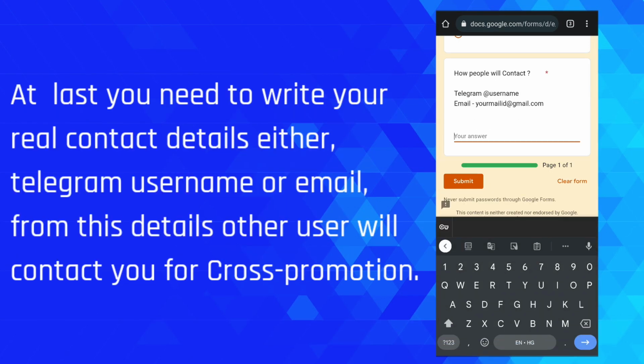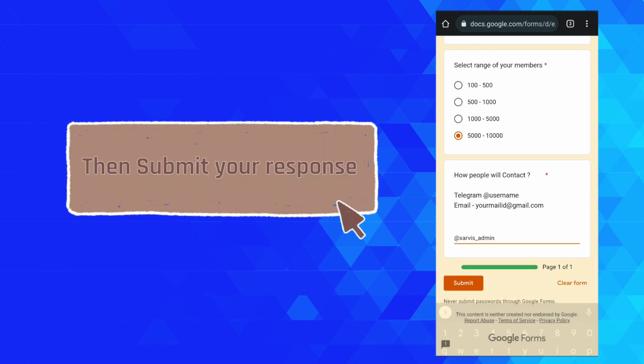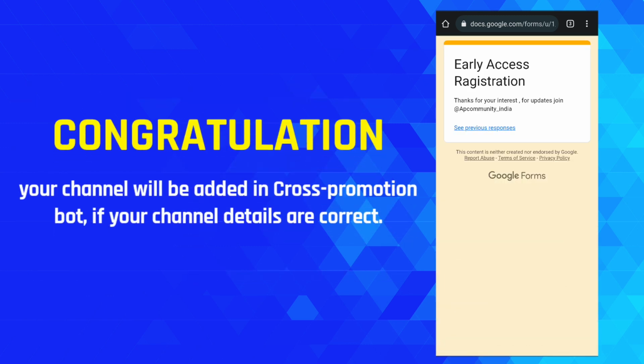At last you need to write your contact details, either Telegram username or email. From these details other users will contact you for cross promotion. Then submit your response. Congratulations, your channel will be added in the cross promotion bot.